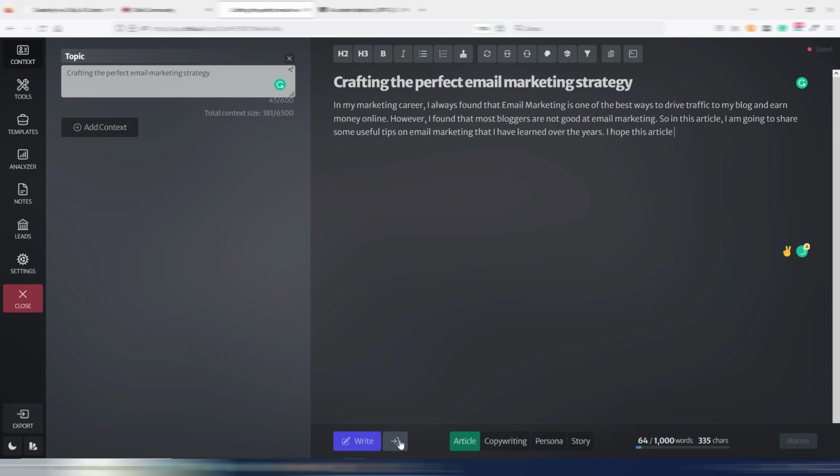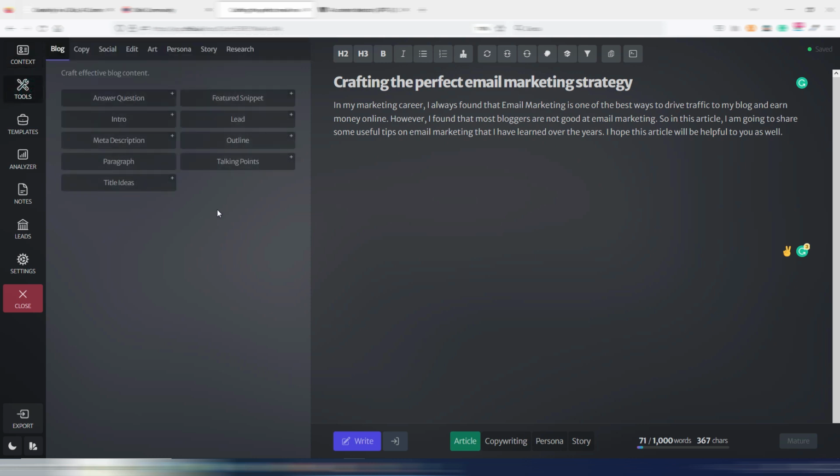This is the finish button. It's different from the write button because write will write something longer. The finish button instead will write to the end of the sentence, as you may see here. So if I click here, Chibi will write only a few words just to finish this sentence, and this is really useful. Another way you can use this document really easily is by using tools.